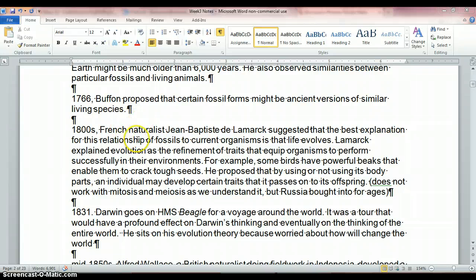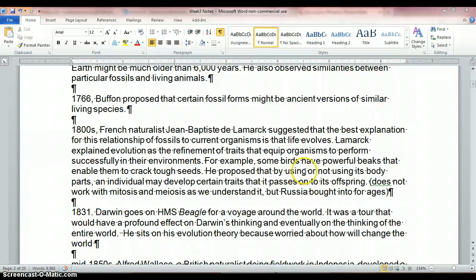In the 1800s, French naturalist Jean-Baptiste de Lamarck, hey, I said that right, suggested that the best explanation for this relationship of fossils to current organisms is that life evolves. So we're saying that life does evolve. Now Lamarck explained evolution as refinement of traits that equip organisms to perform successfully in their environments. So he's kind of giving evolution a goal.